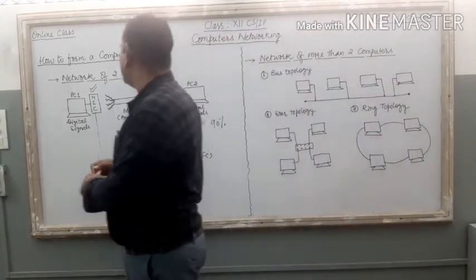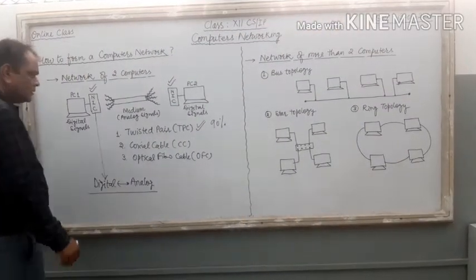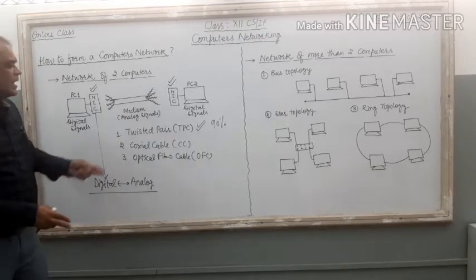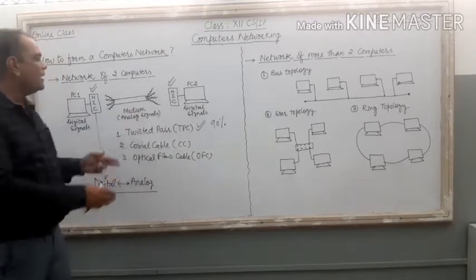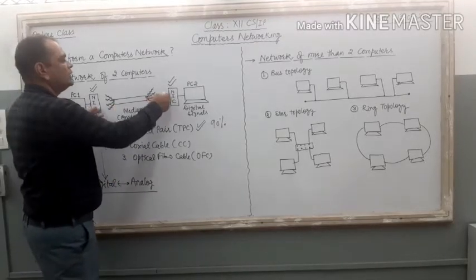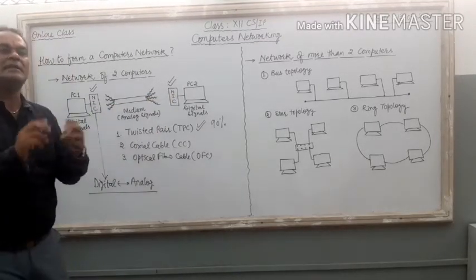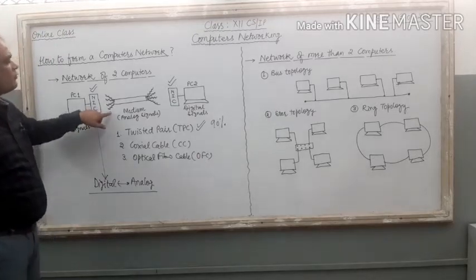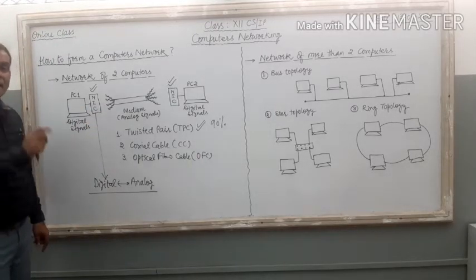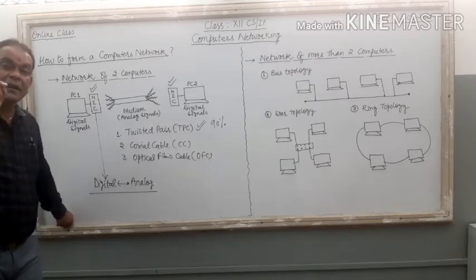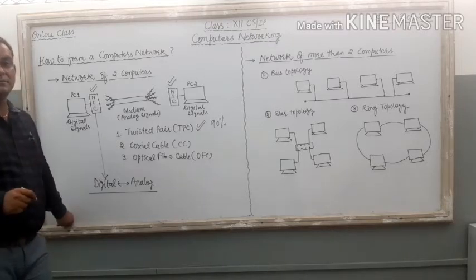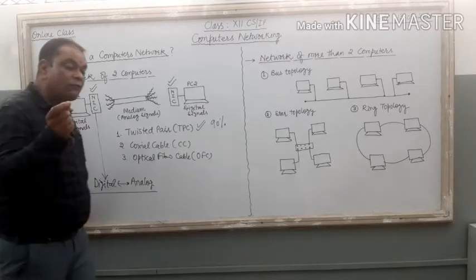Now just check this wire. I purchased a twisted pair cable from the market, a piece of twisted pair cable, and the length is according to the distance between these two PCs. Now just check this wire. Twisted pair cable is a combination of 8 different copper wires. It is available in 4 pairs.